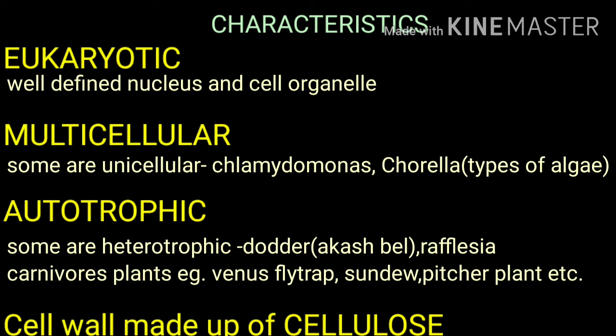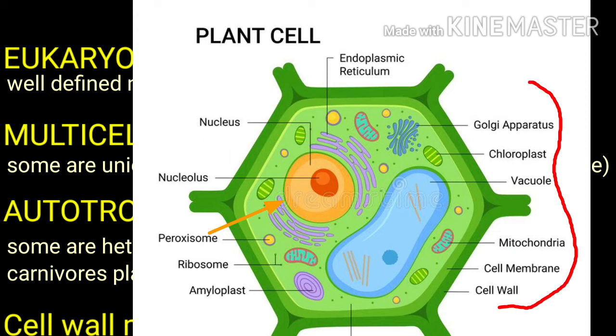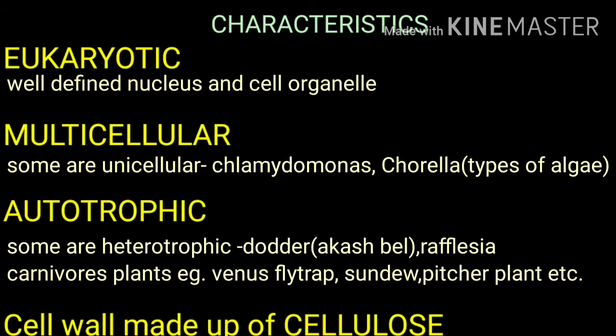Plants are eukaryotic, means their cell has a well-defined nucleus with nuclear membrane and cell organelles. Cell organelles are the bodies which are present in the fluid of the cell. Plants are made up of more than one cell, so they are multicellular.